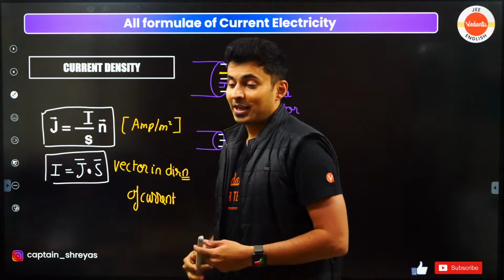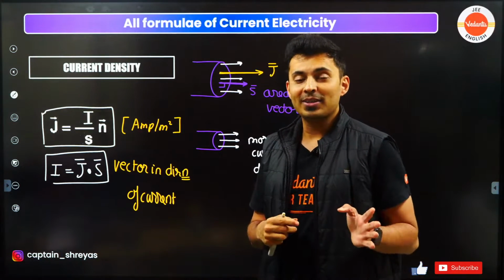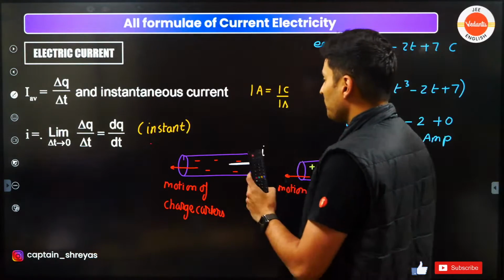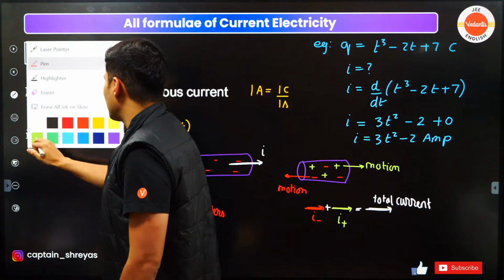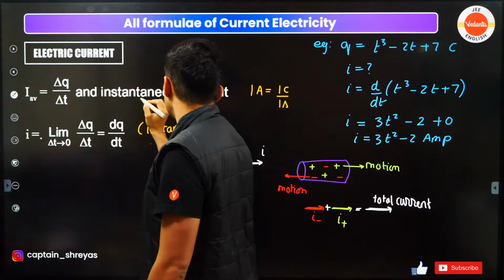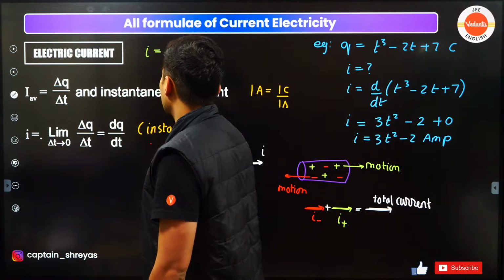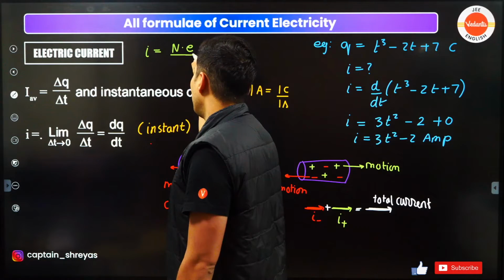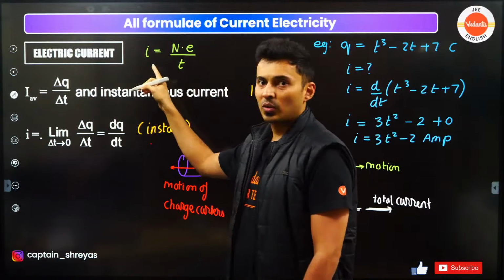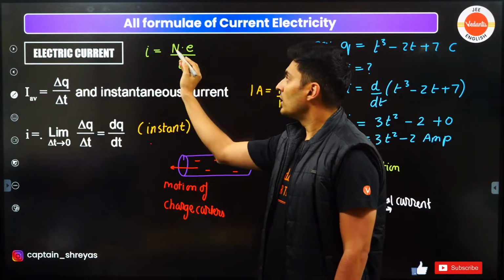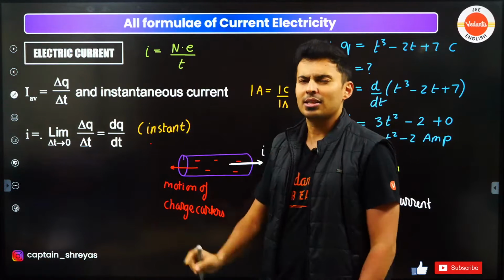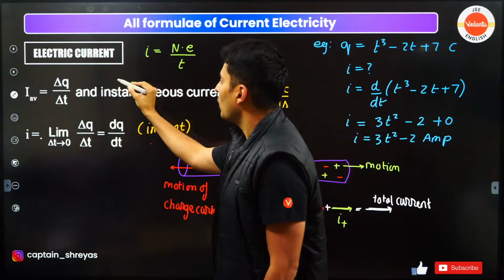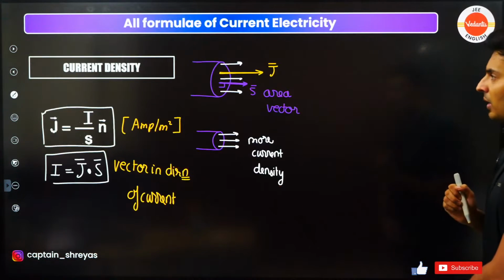Rate of flow of electrons per unit area? No. It is not the number of electrons, it's the charge flowing per unit area. What you are talking about is this: current in general, which is charge per unit time, I can also write as the total number of charges times each charge, e, divided by the time. So number of charges into each charge, e is 1.6 times 10 to the power minus 19, upon the time taken. This is an alternate way of writing the same equation. I hope this is fine.